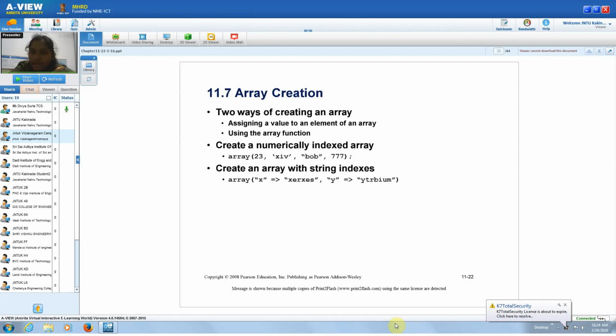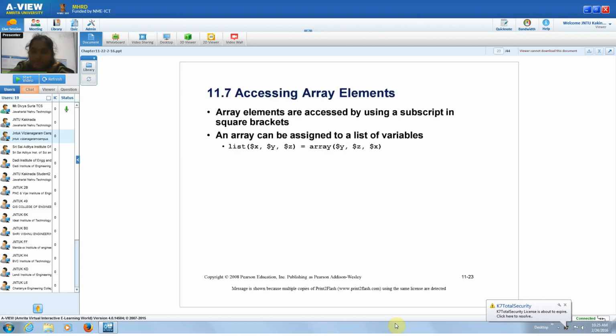This numerical indexing will be there if you don't declare any key values. If you declare keys, like the second example, array $x, x is mapped to xers, y is mapped to ytrpm. Similarly, we can create different types of arrays. We will see examples of these.